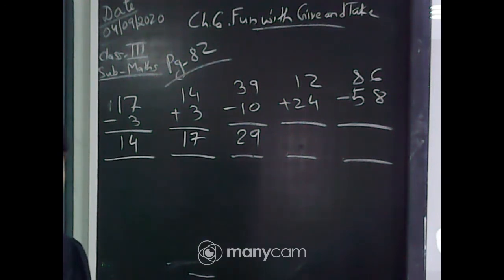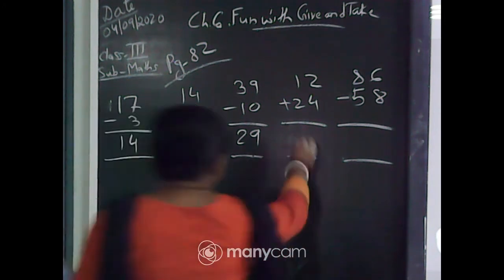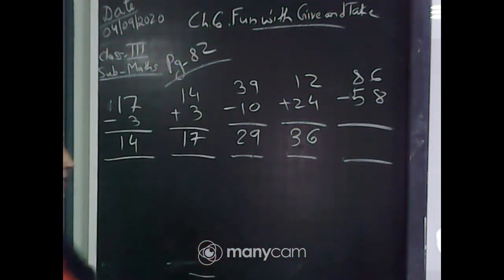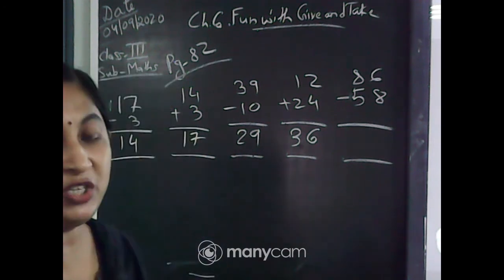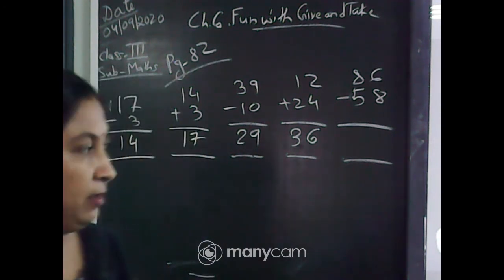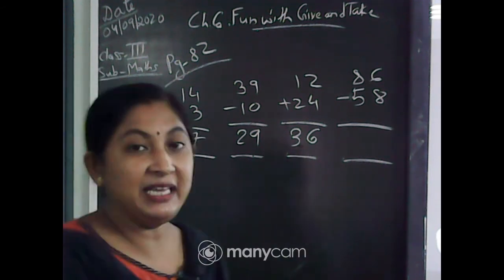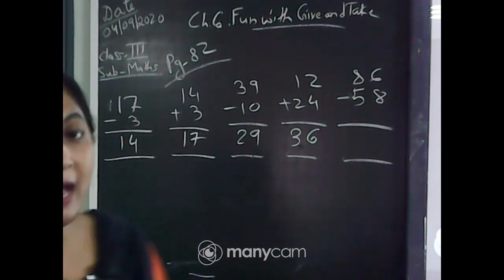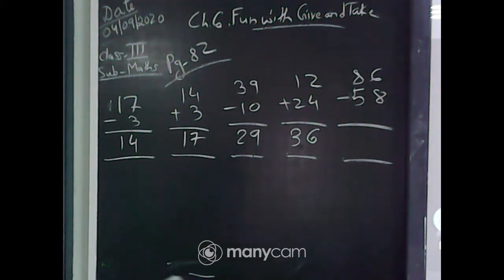Now quickly write the answer for the fourth one. Yes, very good, Linoy. Linoy is the first one to answer. And the proper answer is given by 3 pointer. That means a very systematic answer. Very good. It is 36. These all are 2-digit addition, and this type of addition you have done in class 1. So these all are very easy addition and subtraction. Time's up for this question.